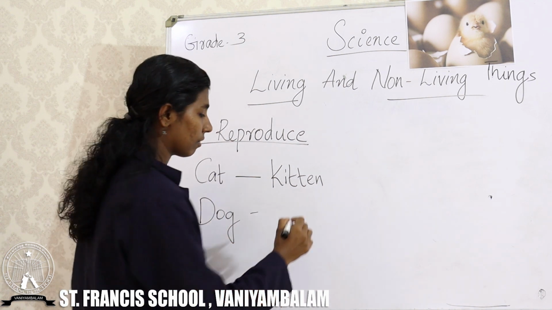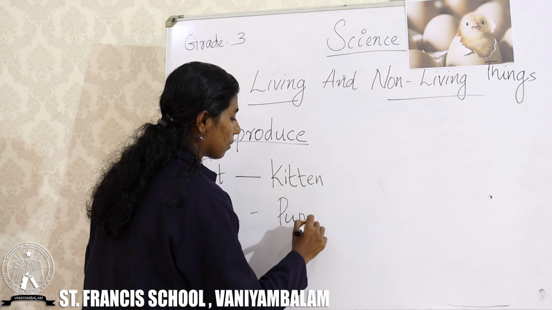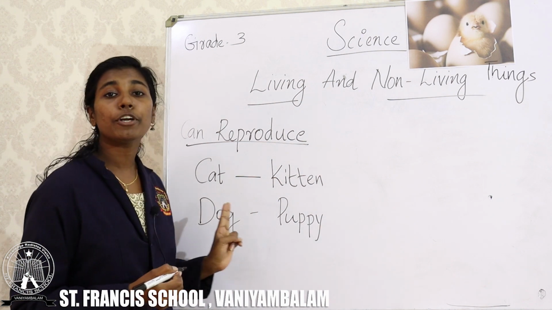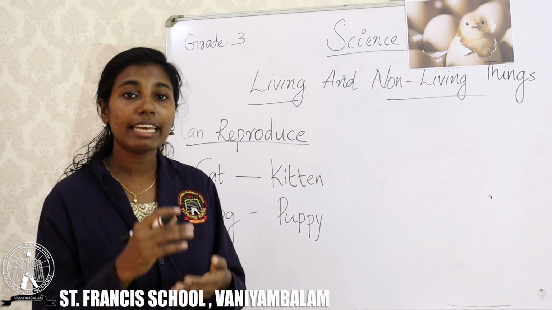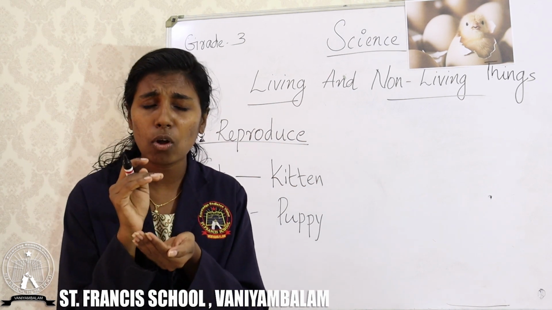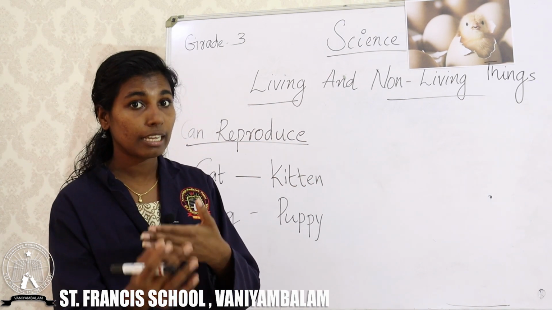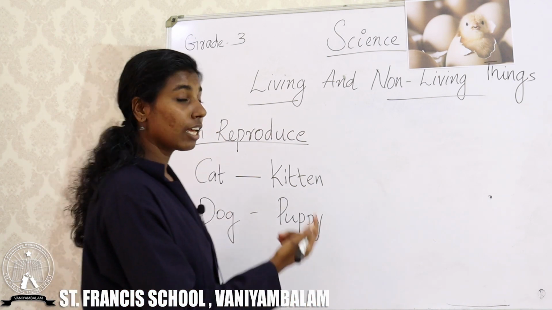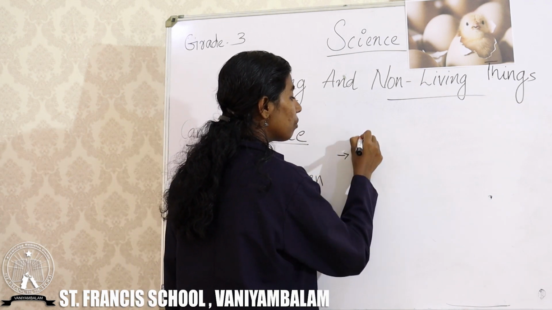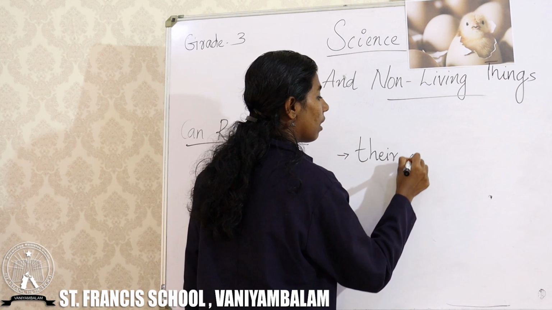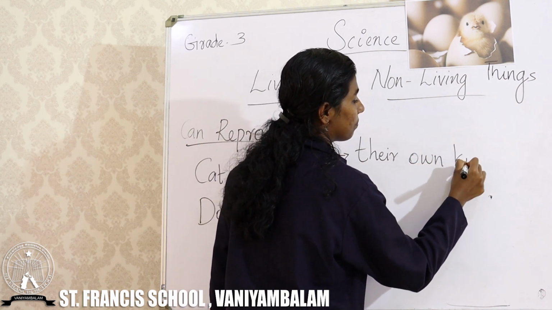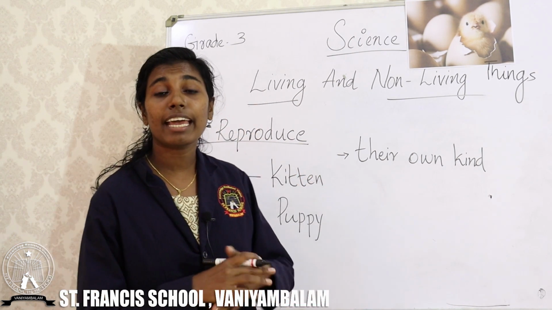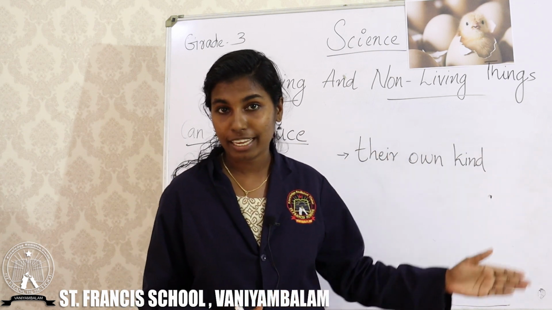What is it called? Yes, puppy. A cat produces kitten. A dog produces puppy. So, a cat can give birth or produce a small cat. That is reproduction. That means living things can produce their own kind.